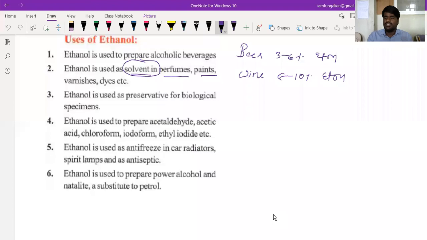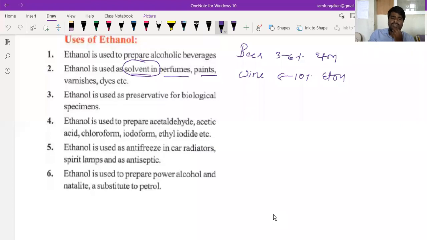So what is meant by preservative? If you want to prevent the disintegration or decomposition of any biological body, it needs to be preserved. This prevention of disintegration or decomposition of biological species is called preservation, which is done either by using formalin or by using ethyl alcohol. If you go to the biology lab, you will find various biological specimens placed in a certain liquid. That liquid might be ethyl alcohol or formalin. So it is used in biological preservation.